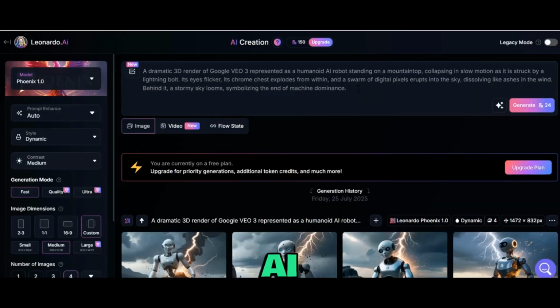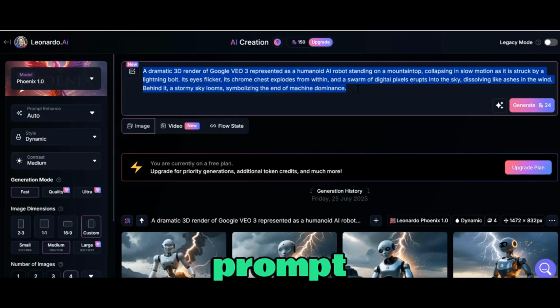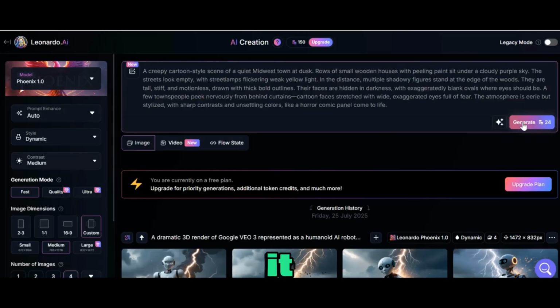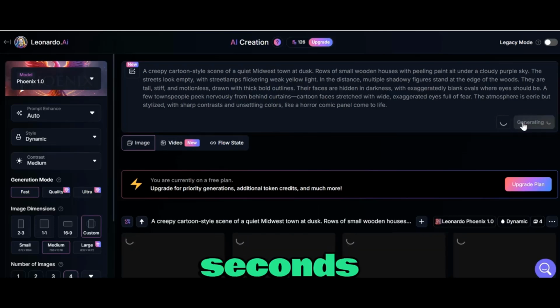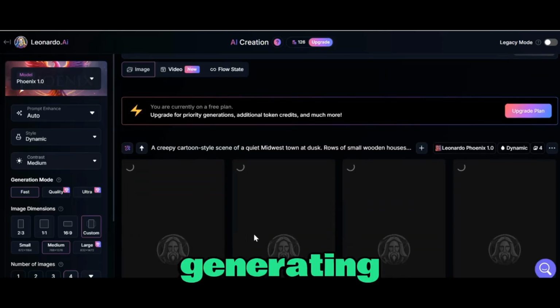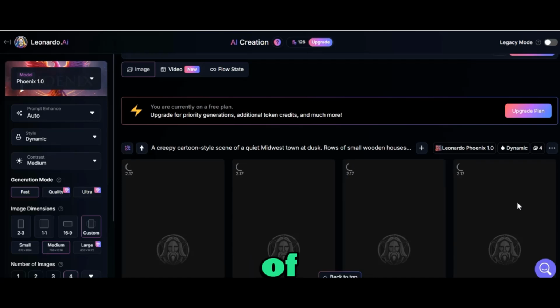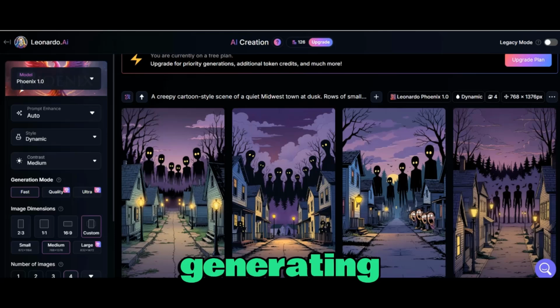Head over to Leonardo AI and paste it on this prompt box. Once you paste it, hit generate, and in a few seconds it is going to start generating 4 different versions of your image for your story. After it is done generating, this is what it looks like.